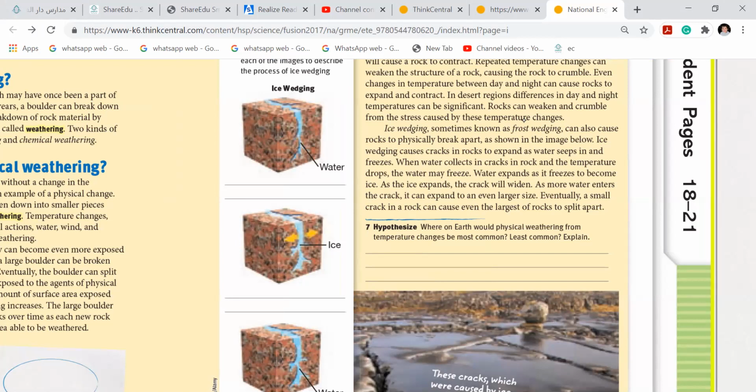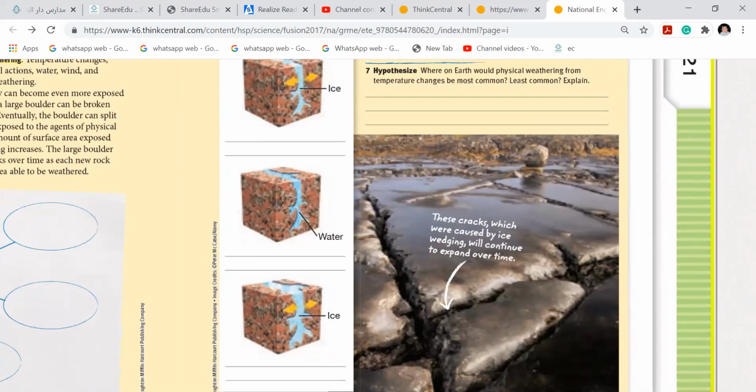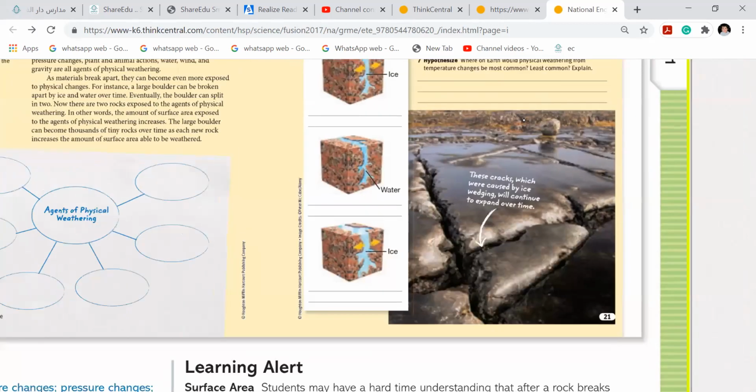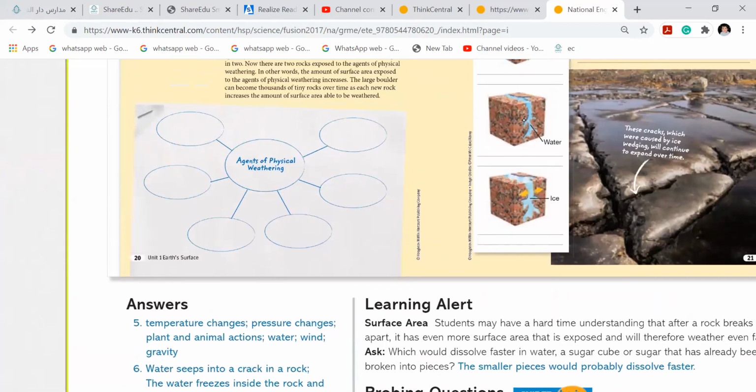When water collects in cracks in rocks and the temperature drops, the water may freeze. Water expands as it freezes to become ice. As the ice expands, the crack will widen. As more water enters the crack, it expands to an even larger size. Eventually, a small crack in a rock can cause even the largest rock to split apart. So do you see? This is the real picture, how it expands and how it breaks the rocks. Did you understand? Yes.